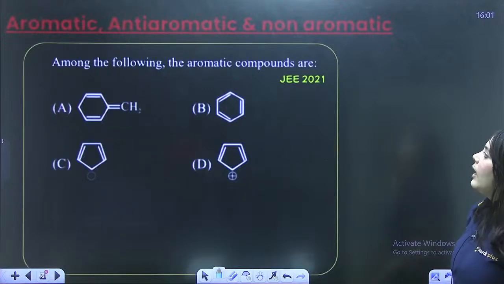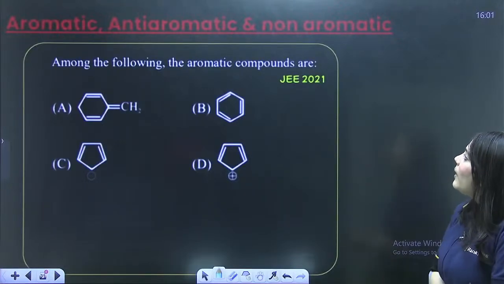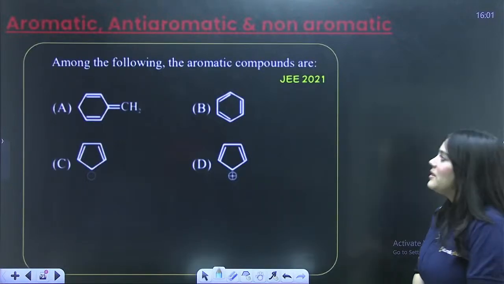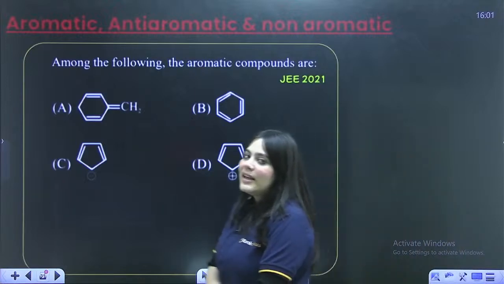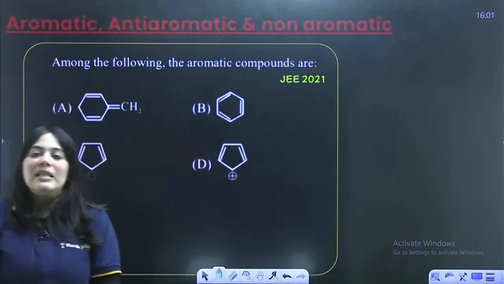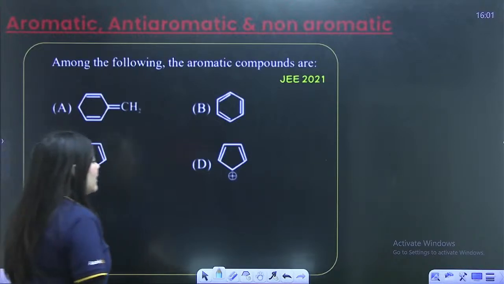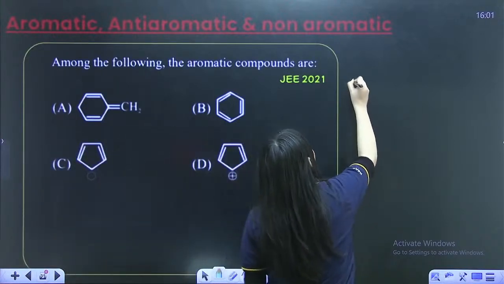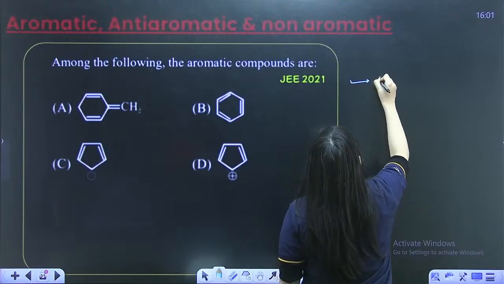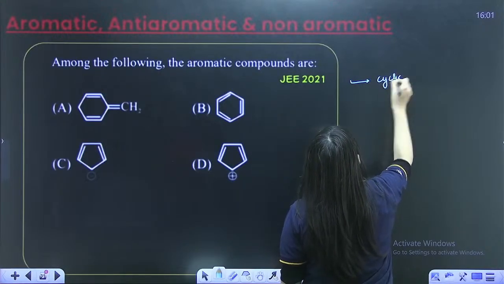Next: among the following, the aromatic compounds are. Now we have entered another territory, aromatic compounds. You have to answer: among the following, the aromatic compounds are, right? What is the criteria of aromaticity? I am writing it down here. Aromatic compounds, the very first thing, should be cyclic.